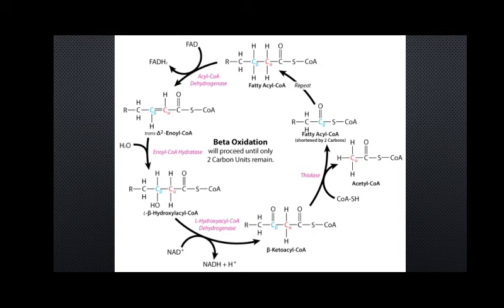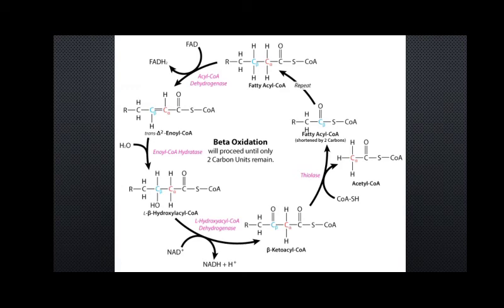Every single cycle will leave us 2 carbon units shorter, cleaving off 2 carbon units, because those 2 carbon units are the acetyl CoA. That means one cycle produces 1 acetyl CoA. The entire process continues until only a 2 carbon unit is left, which is the acetyl CoA itself.